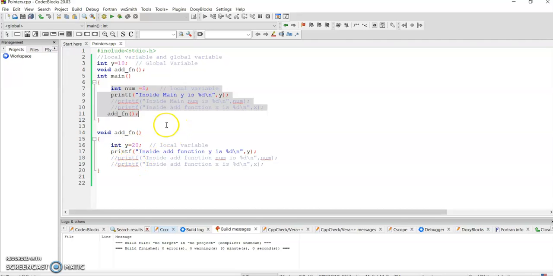Next, we have seen that if there is a conflict between a local variable and a global variable, for example I have a local variable y equal to 10 and a global y equal to 20, then the local variable always gets the preference. So I hope now you have understood the local variable and global variable. Next session we'll talk about the storage class.